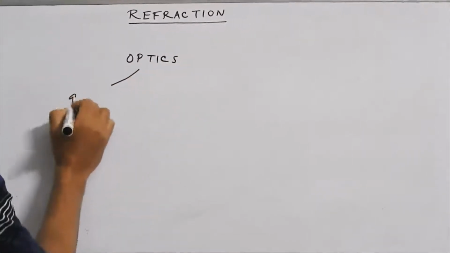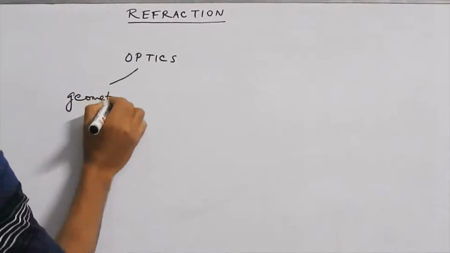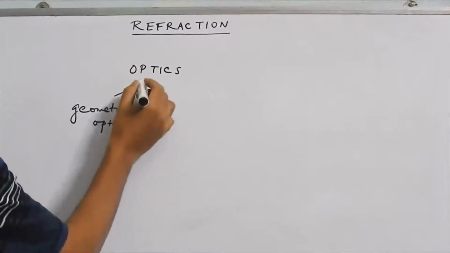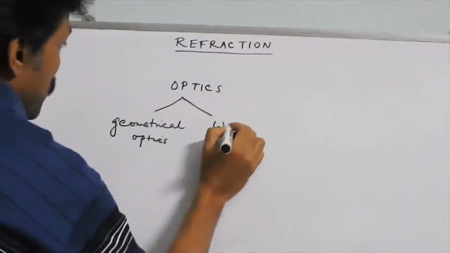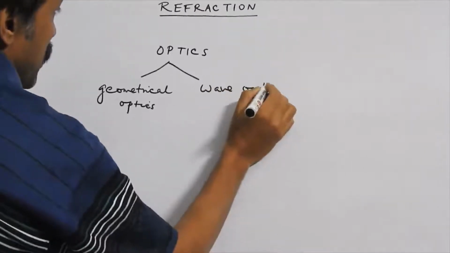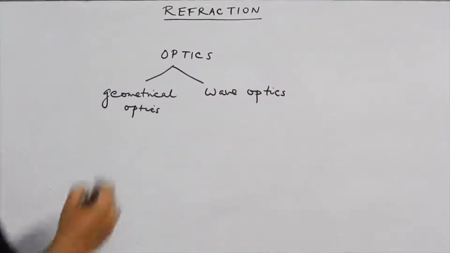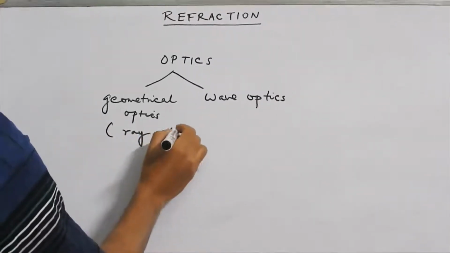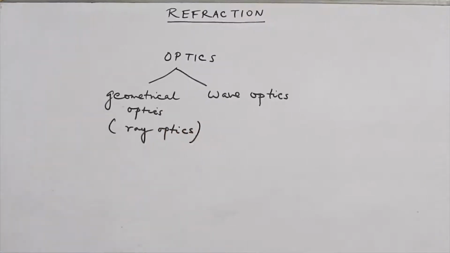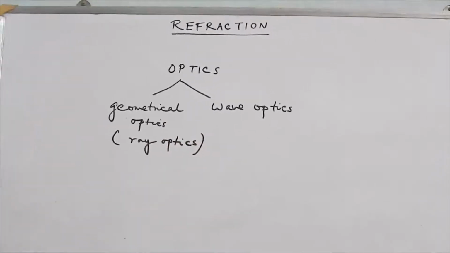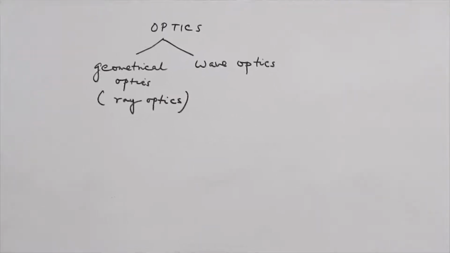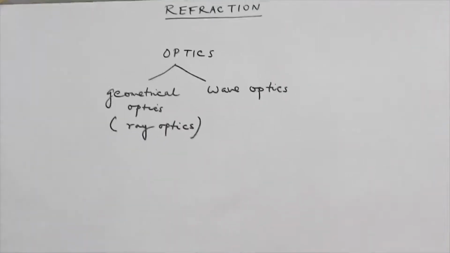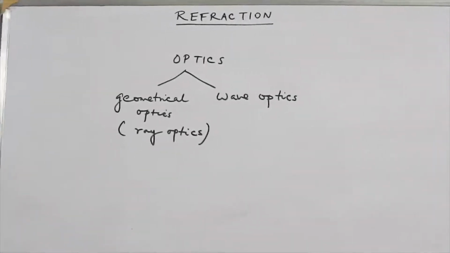One is called geometrical optics and another is called wave optics. In geometrical optics, which is also called ray optics, we assume that light travels in a straight line, and that directed straight line is called a ray of light. And in wave optics, we assume that light is a wave, it behaves as a wave.